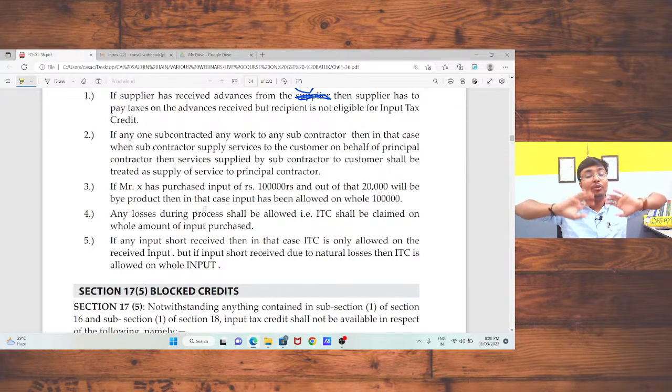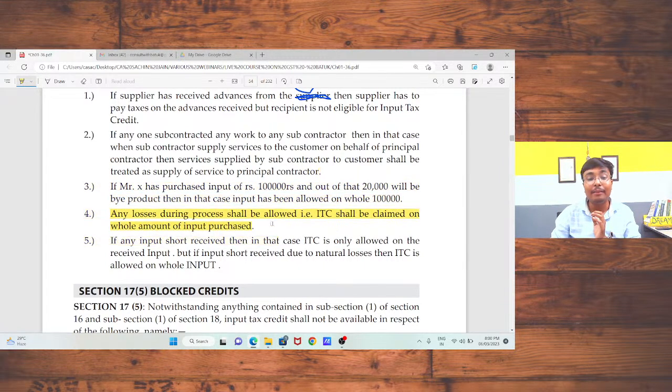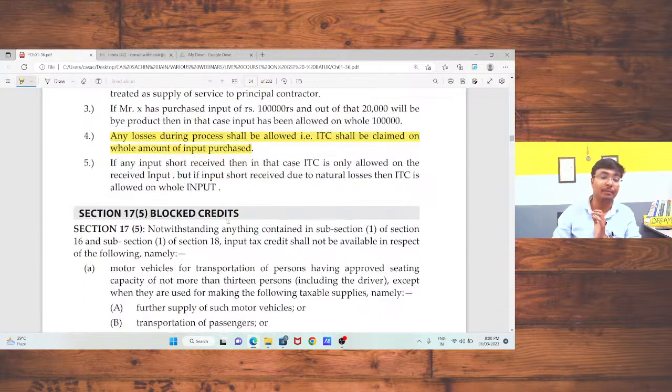And if you have taken the input tax credit on the whole amount, in that case, you need to reverse that particular amount in your GSTR 3B return in the other reversal tab. Is that okay? Any loss during process shall be allowed, that is ITC shall be claimed on the whole amount of input purchased. If any input is short received, then ITC is only allowed on the received input. But if input is short received due to natural losses, in that case ITC is allowed.